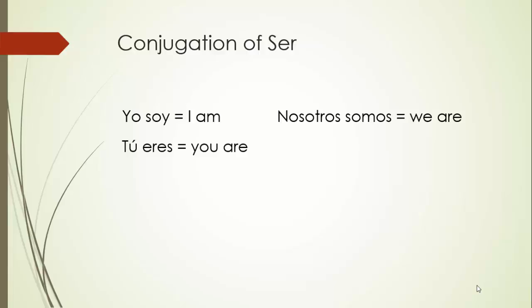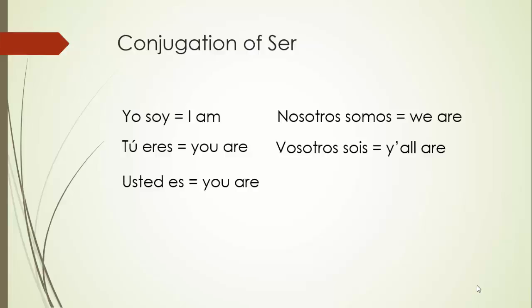Let's go on. Tú eres. Now, you're looking at eres and you're thinking to yourself, okay, soy. At least there's the S from ser in soy. And somos. At least there's the S from ser in somos. Where the heck did eres come from? Just don't worry about it. Ser is an irregular verb in Spanish. Most verbs are going to be conjugated and you'll be able to see a pattern that fits for all different verbs. Ser is just completely irregular in Spanish, so you just got to memorize it. Tú eres, you are. Vosotros sois, y'all are, but remember I'm not going to put that on the test.